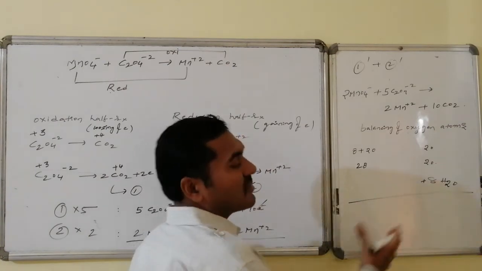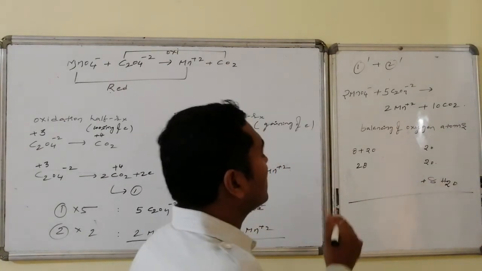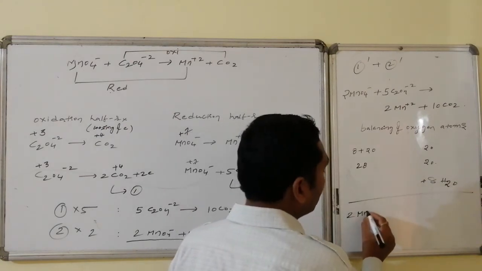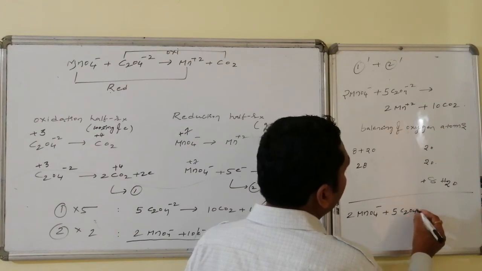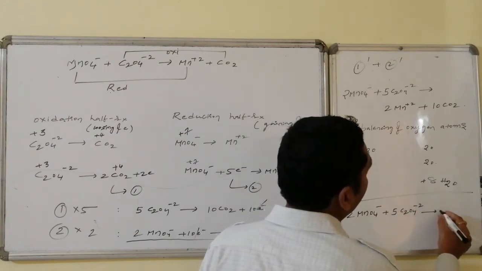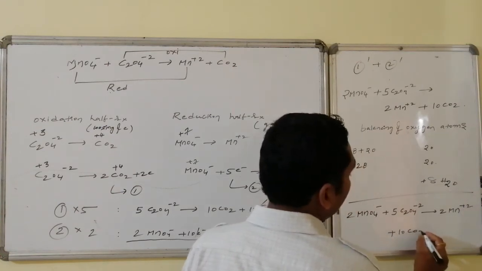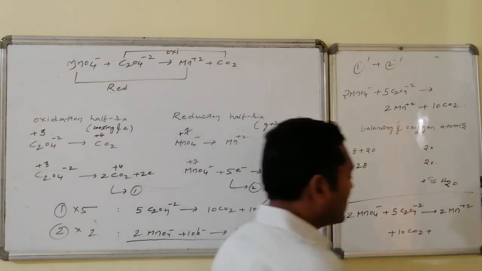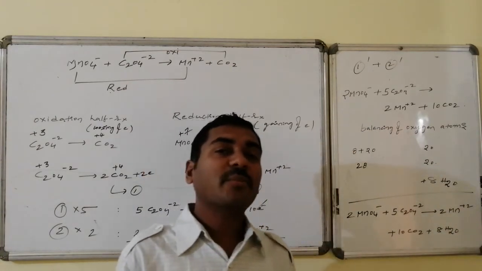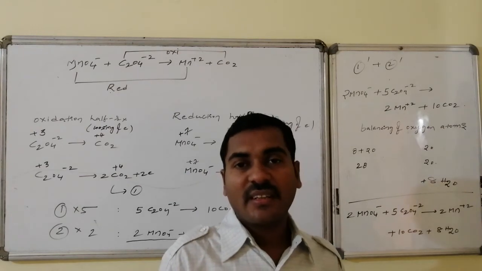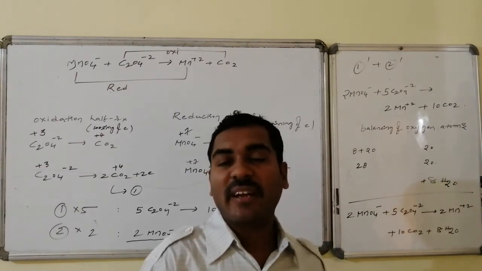So the balanced equation in terms of oxygen is 2MnO4 minus plus 5C2O4 2 minus giving 2Mn2 plus, 10CO2 plus 8H2O. Now the other atom that is involved is hydrogen. If I balance that hydrogen, then this equation appears as a complete balanced equation.